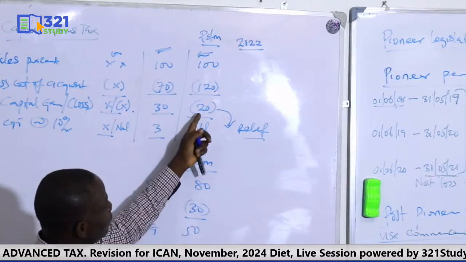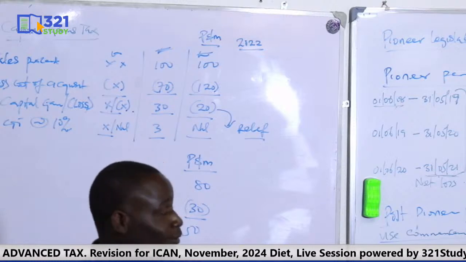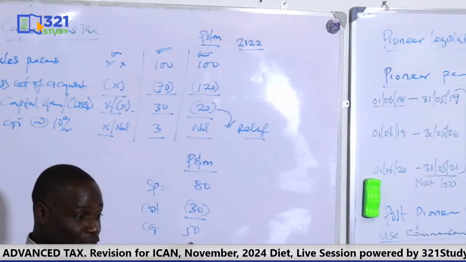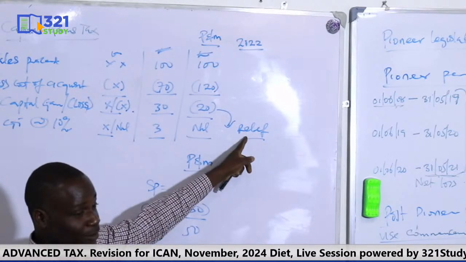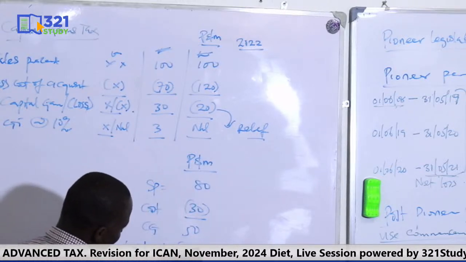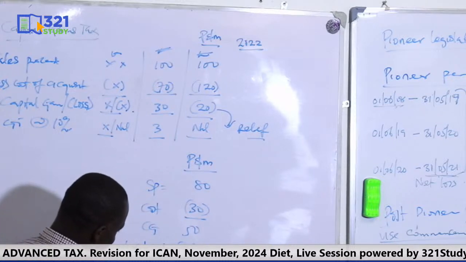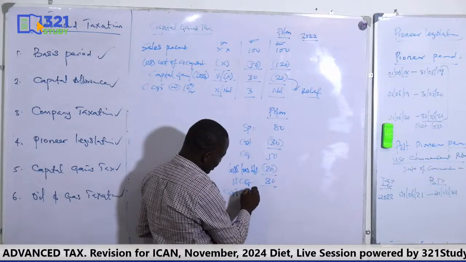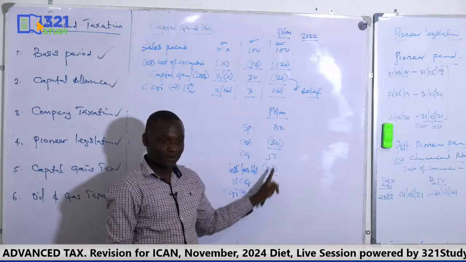So the relief on loss does not mean you will be given money back. No. Okay? You can only get the relief when you dispose the same class of asset in future. Which asset did I dispose that resulted to loss? Plant and machinery. I'm allowed to take the loss. I will say less loss brought forward 20. Okay? So this is now my net capital gain. I will be taxed on 30. So my CGT now will be on 30. That's 3. But remember, if not for this loss, I would have been taxed on 50. It would have been 5.